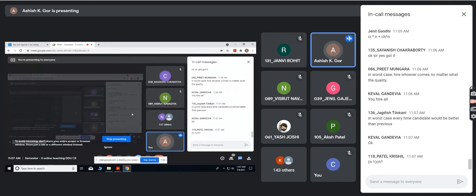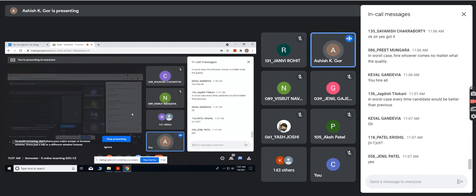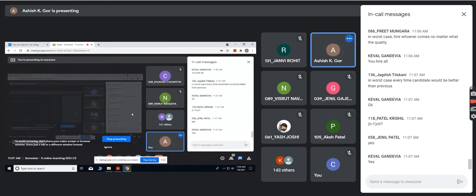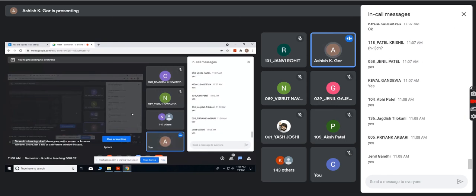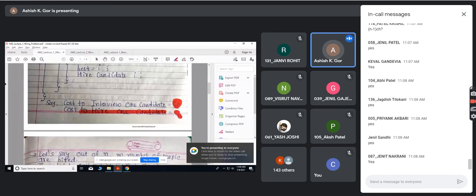Are you getting what I'm saying? Yes. Jagdish, Keval, Janil, B, is everyone getting what I am saying? Yes. And at that moment of time, the worst case will happen.